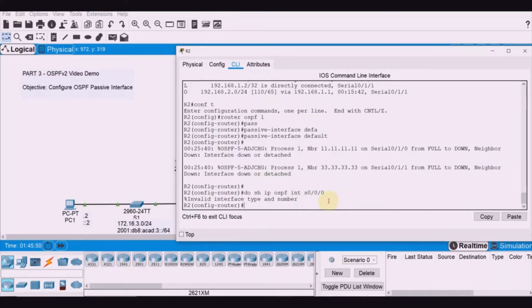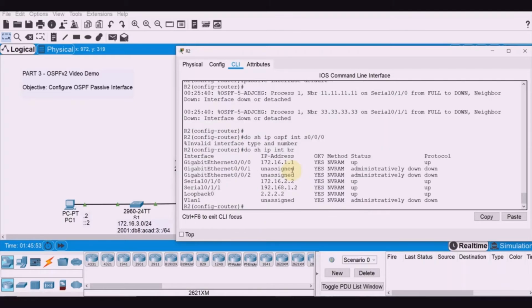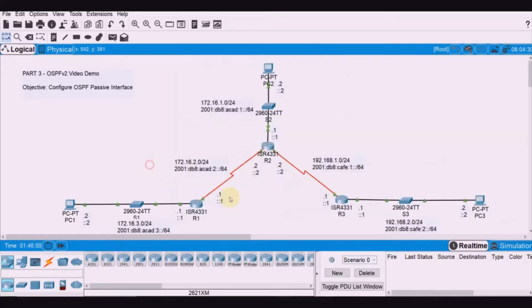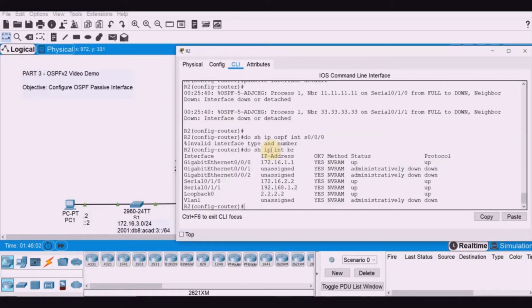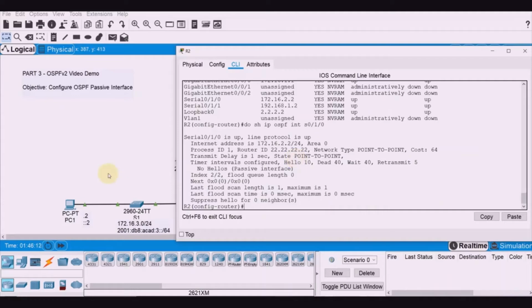Invalid interface type. Do show IP in brief. That should be serial 0/1/0. Okay, let's do it again. So serial 0/1/0 there. All right. So again, you'll have here no hellos.